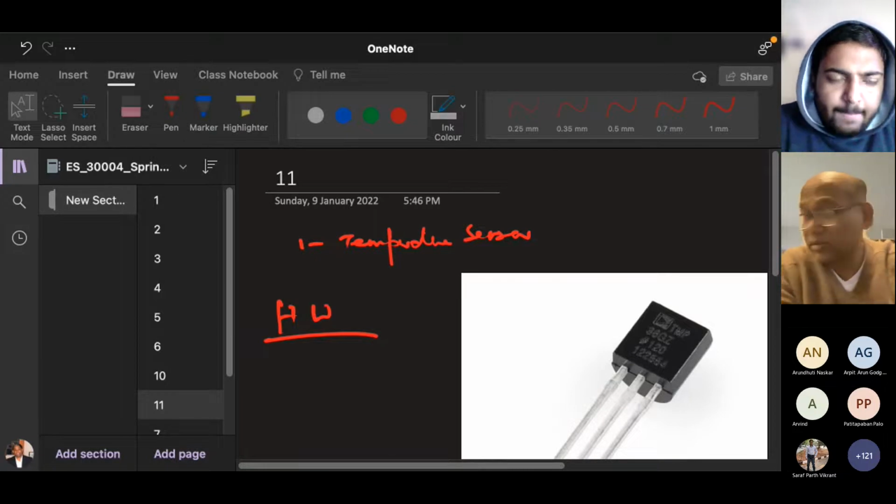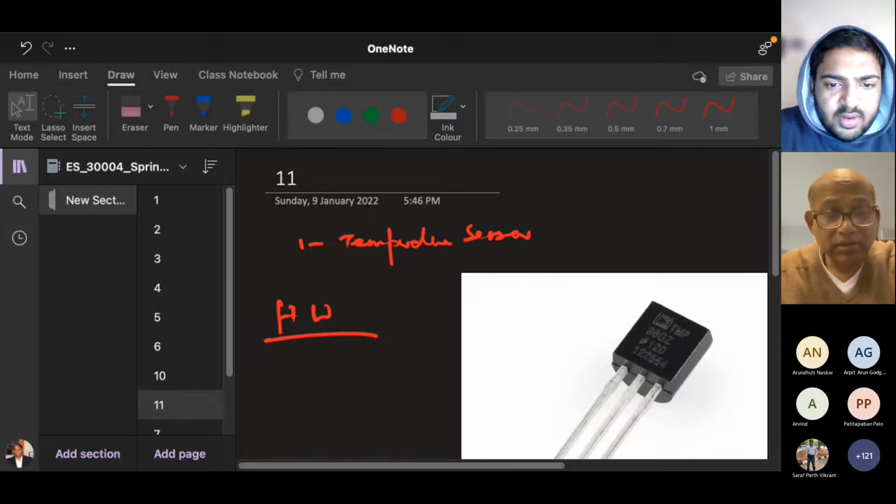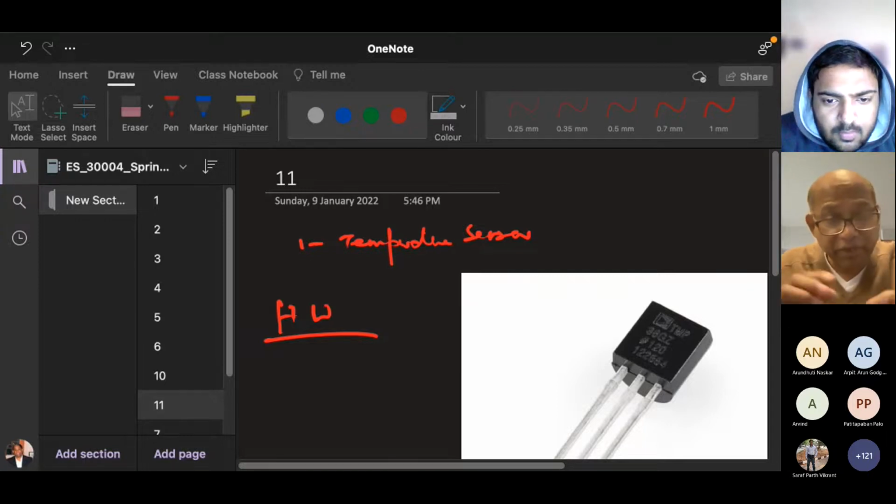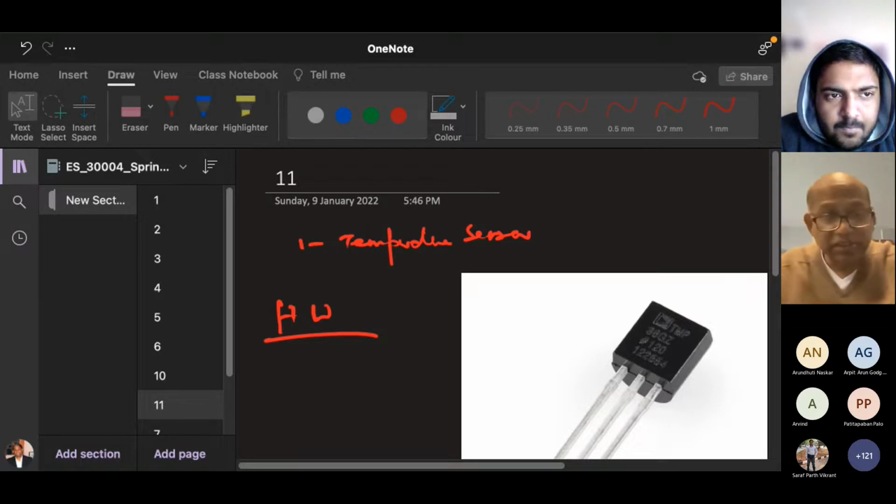We will convert it into an appropriate reading. This is proportional to the analog voltage. If the temperature changes, the analog voltage will keep on changing. So what to do next? This temperature sensor has to have an analog circuit, right or wrong? Yes, sir. So this analog circuit has to be converted into what?